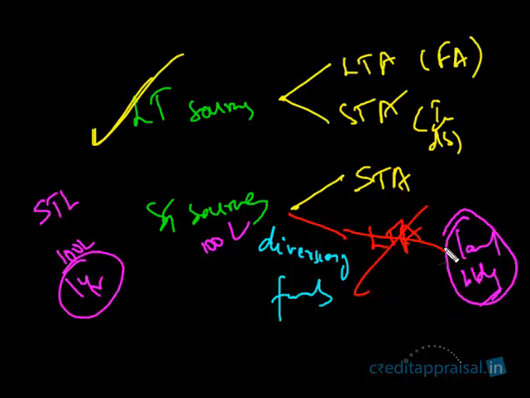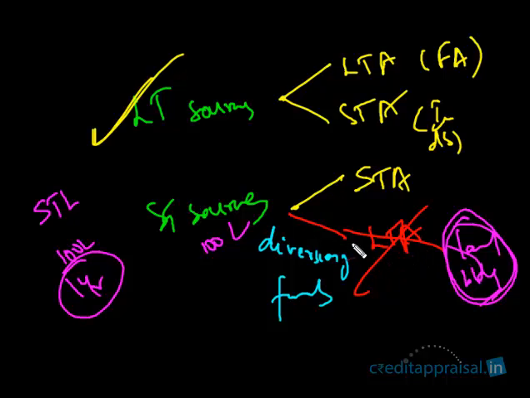Why? Because this is not something going to be realized quickly. This has gone into creation of fixed assets. Though theoretically you can sell a building and realize cash, that is not the purpose for which he constructed this building. This is not going to be realized so quickly, right? You never want a situation like this. You don't want your short-term funds to be blocked in long-term assets, because the repayment will become difficult. Your long-term assets can be financed by long-term sources. That's okay, because there is no immediate obligation to repay these long-term sources. There is time.